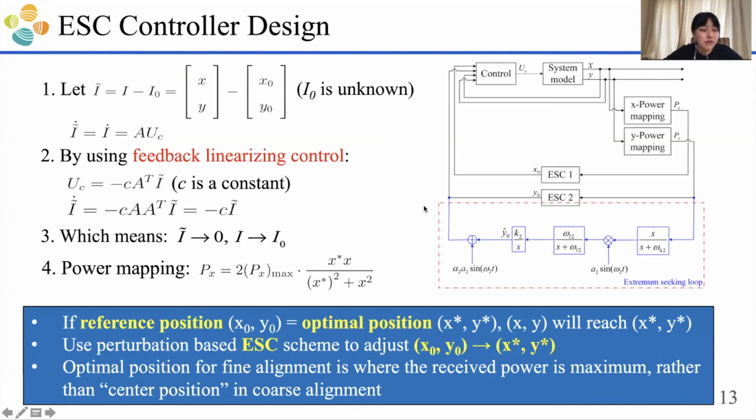Now we have our system model. We have the control UC, and we have our mapping function for x and y. We also have two ESC structures. The system works like this. If we let the reference position x0, y0 be the optimal position x star, y star, then by using the control UC, we ensure that x, y will reach x0, y0, and so reach x star, y star. To realize that, we use the perturbation-based ESC scheme to adjust x0, y0 to x star and y star according to the power mapping functions. Therefore, the optimal position for the fine alignment is where the received power is maximum, rather than the central position in the cross alignment.